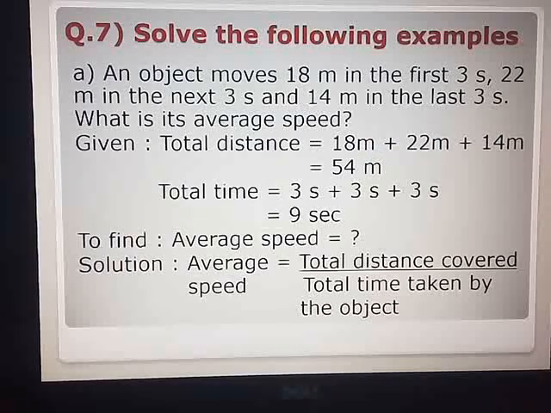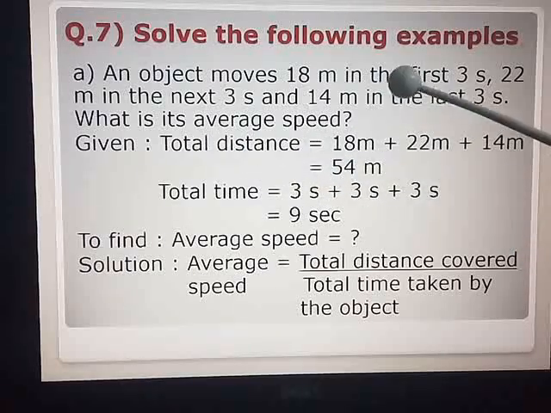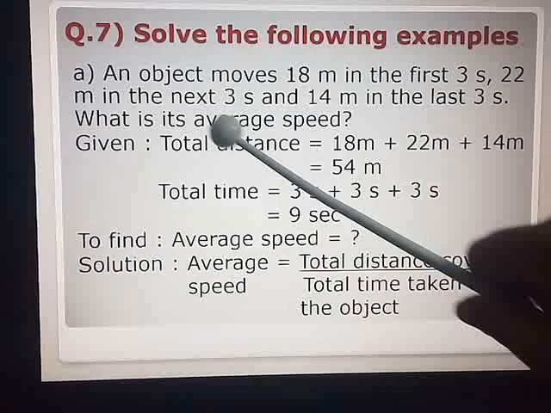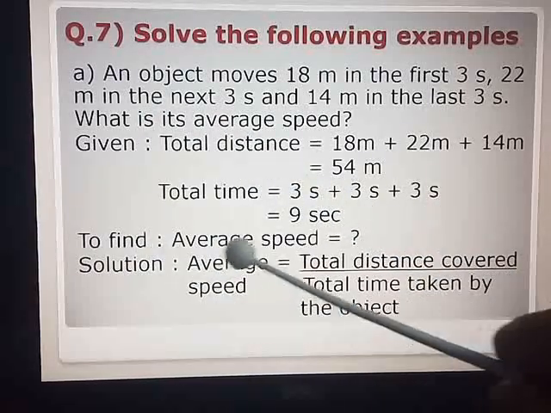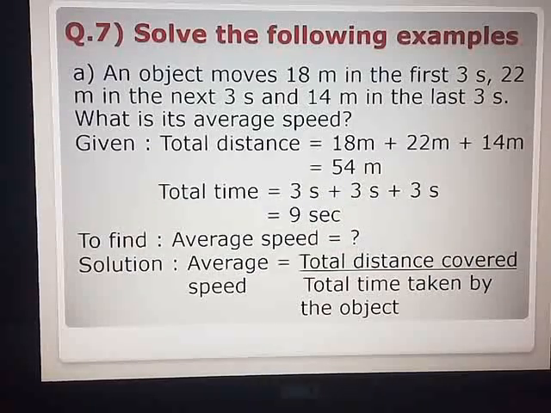You have to show it in the sum or make a rough work column, and additions you can show in the rough work column. Many students have the habit of adding up verbally and writing "total distance is equal to 54 meters." Don't do that. Total time, add all 3, 9 seconds. What do you have to find? Average speed. To find average speed, as I have told you, in numericals your steps are very important, even though they don't have different marks.